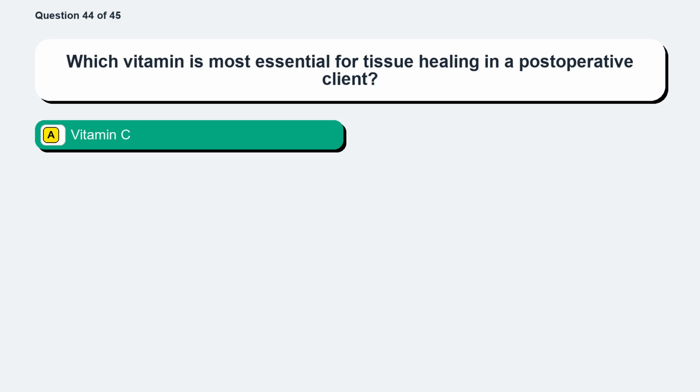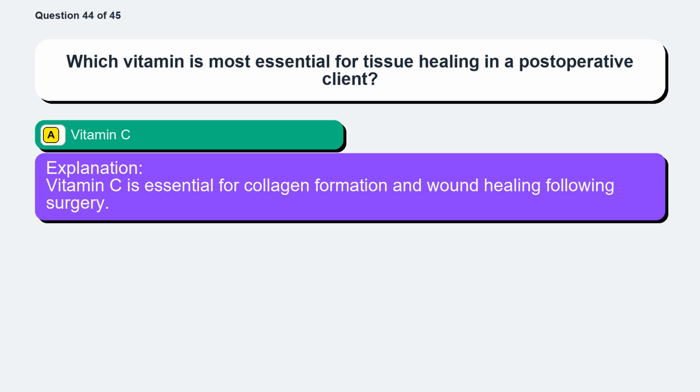The correct answer is option A, vitamin C. Vitamin C is essential for collagen formation and wound healing following surgery.